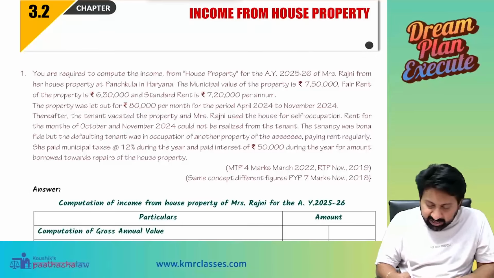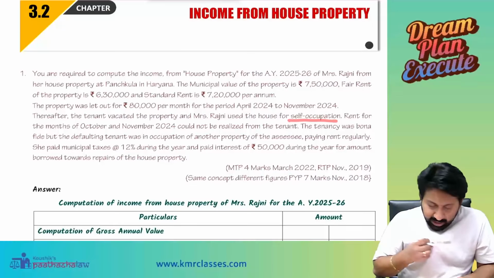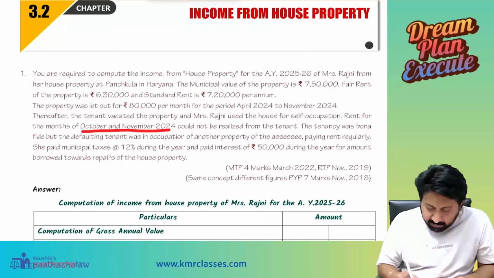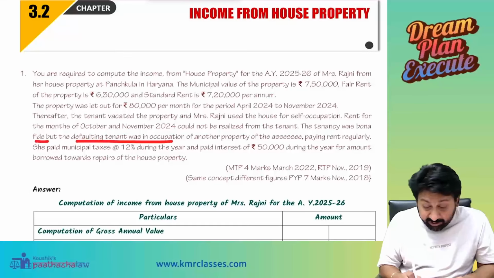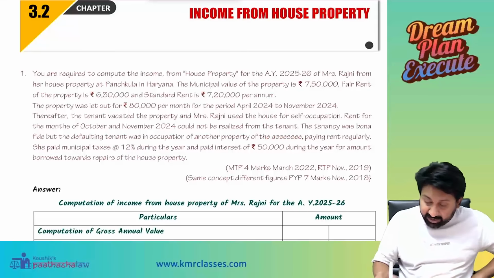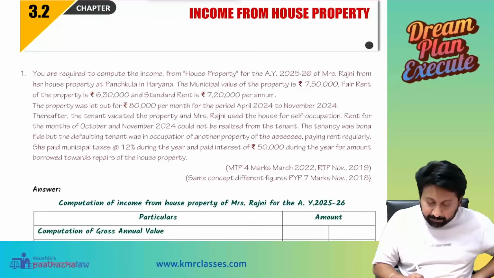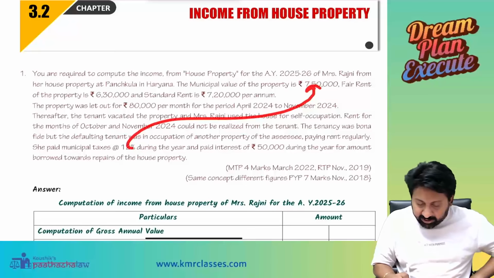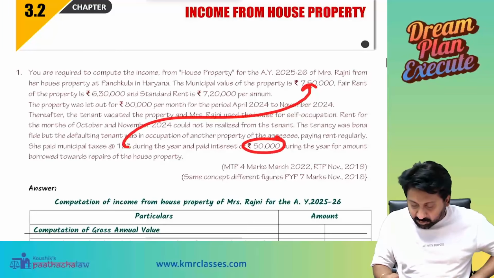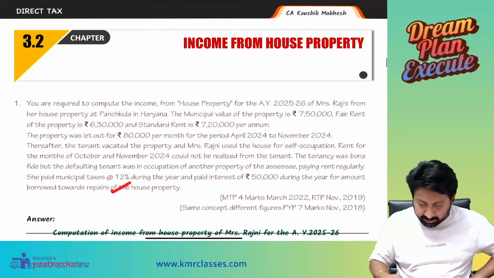Thereafter, the tenant vacated the property and Mrs. Rajini used the house for self-occupation. Rent for the months October and November could not be realized from the tenant. Tenancy was bona fide, but the defaulting tenant was in occupation of another property of the assessee, paying rent regularly. She paid municipal tax at the rate of 12%. So 12% applied on what? Municipal taxes will be applied on municipal value during the year. She also paid interest of 50,000 during the year for the amount borrowed towards repairs of the house property.